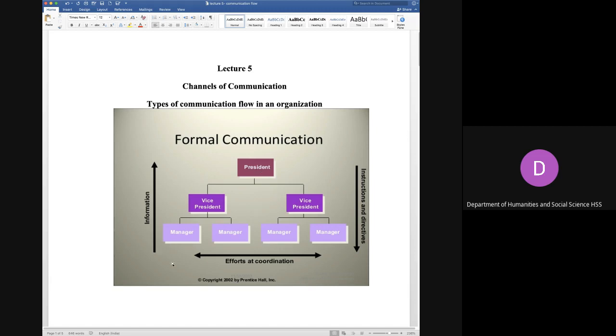Information from the lower level with requests and complaints and so on goes to the upper authority. So it is upward communication. And if there is coordination between two various departments, it becomes horizontal communication. And diagonal communication is when two departments are talking to each other without involving the upper authority, then it becomes diagonal.